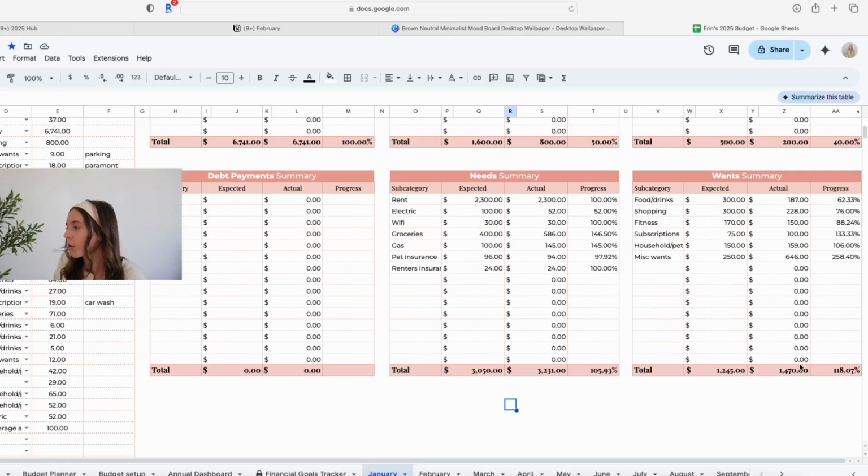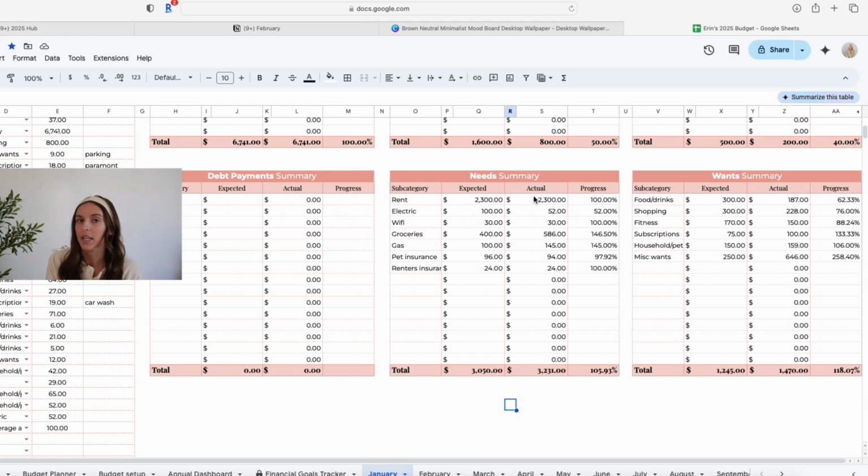In these little total boxes, you can see pretty immediately whether or not you were under budget or over budget. And as you can see, I'm slightly over budget on both the needs and the wants this month, which is what it is. I'm not super upset about it. It could be significantly worse. I can take a look at exactly where and why I did go over my budget.